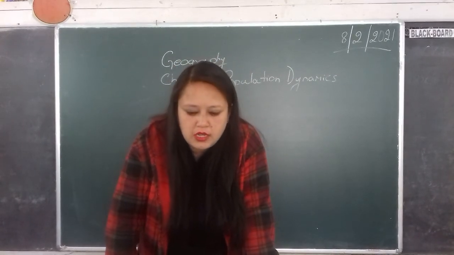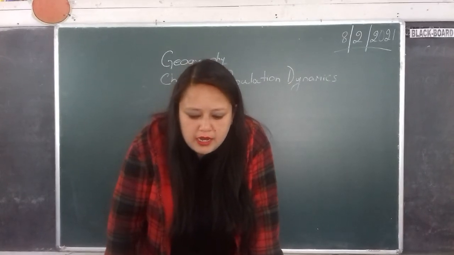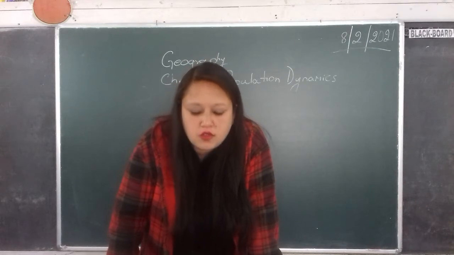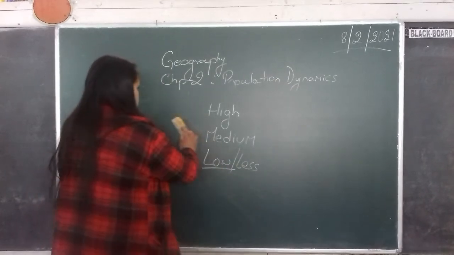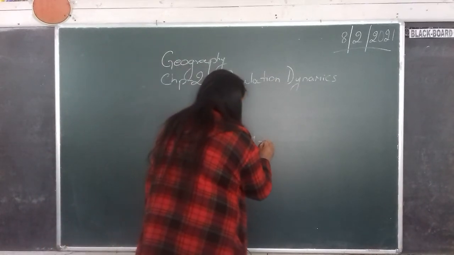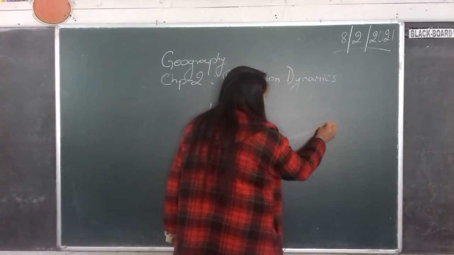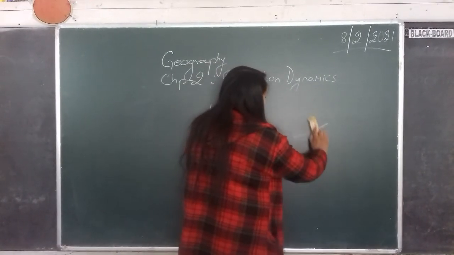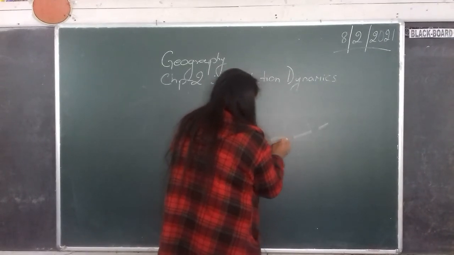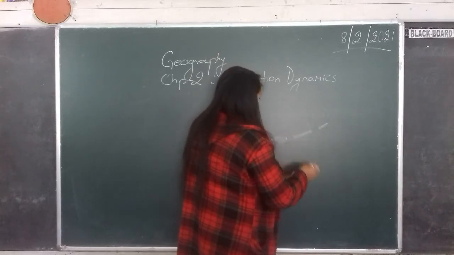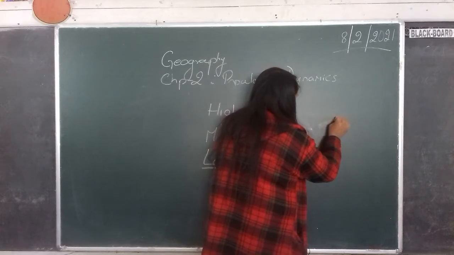Next, we come to areas of medium density. Now, areas of medium density are not found in a continuous belt. It means the area does not stretch continuously. There may be a breakage. So this area may have medium density, then there may be a breakage, then again another area may have medium density.